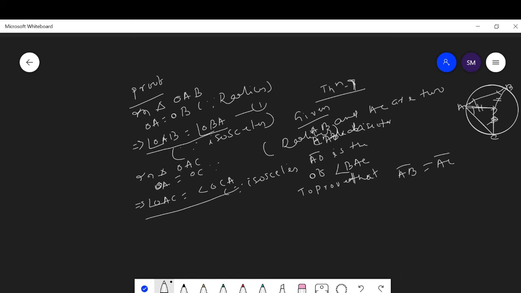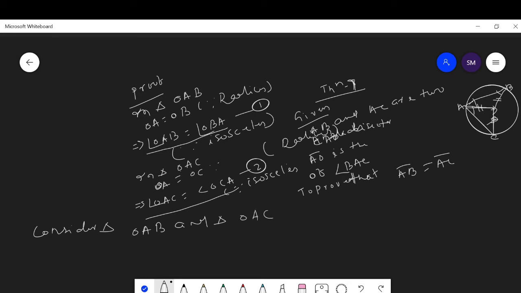Then this is 1 and this is 2. Then let us consider the triangle OAB and triangle OAC.